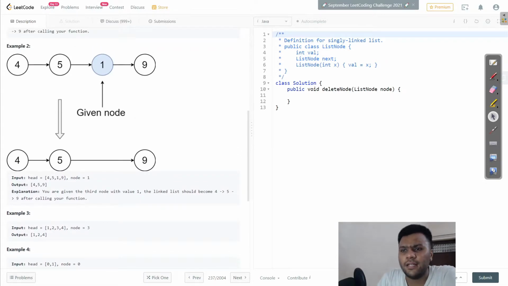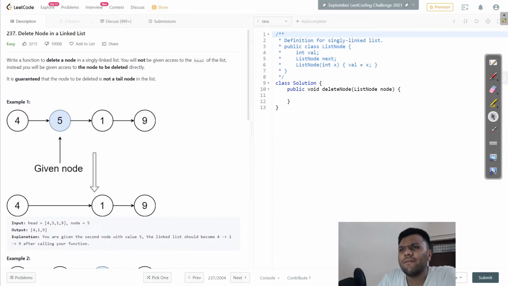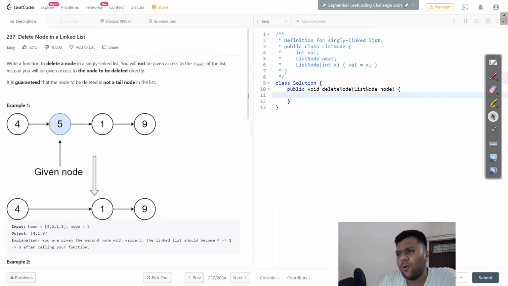So that's the question. What are we going to do? We just have the node over here, and what I will do is very simple. If I am on that node's value, I will go to its next value. So I'll say node.val equals node.next.val.